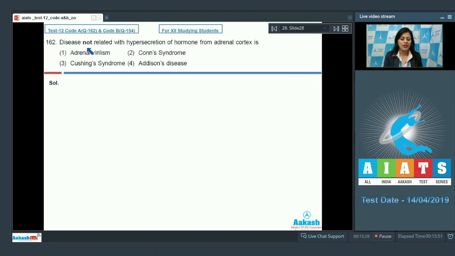Question number 162. Disease not related with hypersecretion of hormone from adrenal cortex is, and the options are adrenal virilism, Conn's syndrome, Cushing's syndrome and Addison's disease. And the correct answer to this question is option number 4, Addison's disease. Because Addison's disease is caused due to deficiency of glucocorticoids and mineralocorticoids. So Addison's disease is because of the hyposecretion.